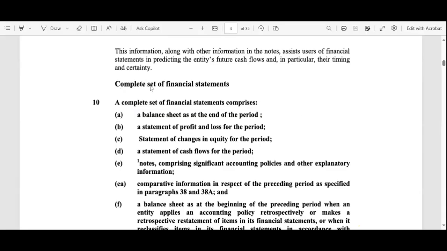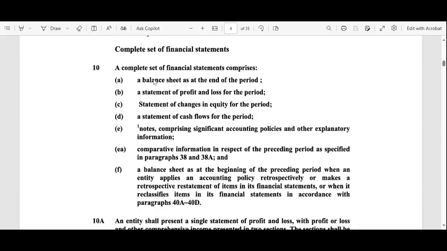Here the list of a complete set of financial statements is given. If you read, the balance sheet at the end of the period is one financial statement. Then a statement of profit and loss for a period, a statement of changes in equity for a period, and a statement of cash flow for a period.